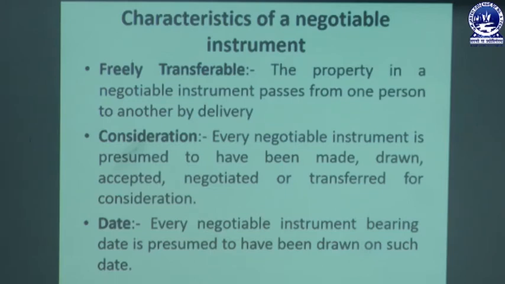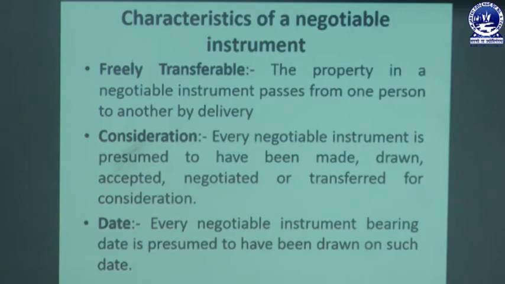That means when one person purchases some goods for a certain amount, and in return, instead of paying money, he draws a bill or he draws a promissory note or any other type of negotiable instrument. That signifies that the instrument is freely transferable, and that it is taken into consideration for transfer by way of money or in the form of money.